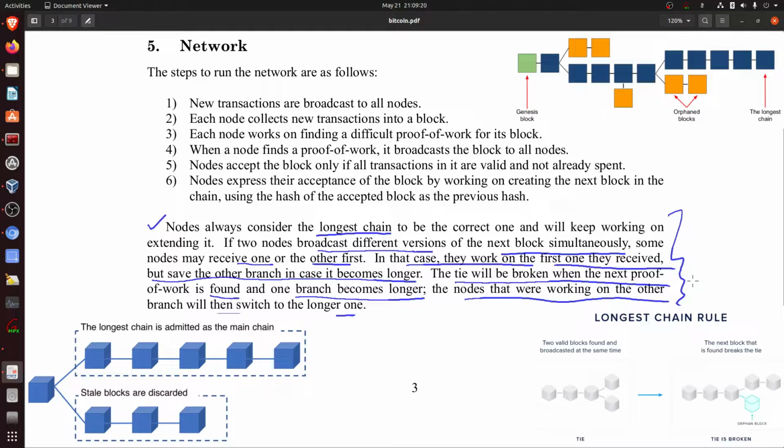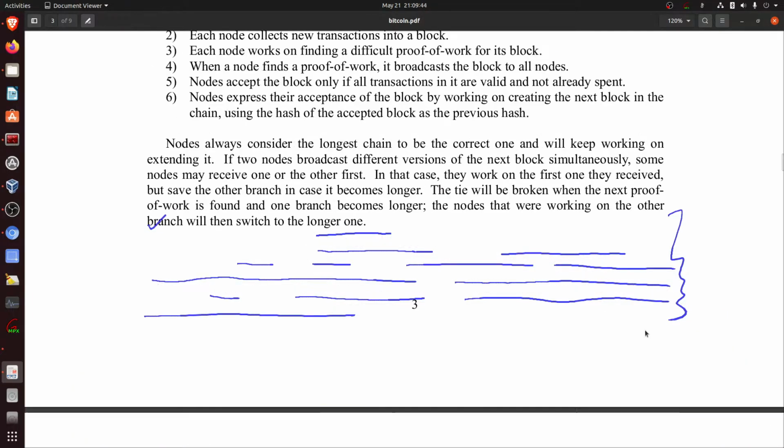I'm not sure if I've been able to justify this paragraph, but when you see the video deliberately about the longest chain, about the concepts of blockchain, it takes time to assimilate all this. And these are just 9 pages, of course, but at the onset, when you are reading it for the first time, you have to have a belief that not everything will be understood at the first read. So it takes time. So let's read ahead now.